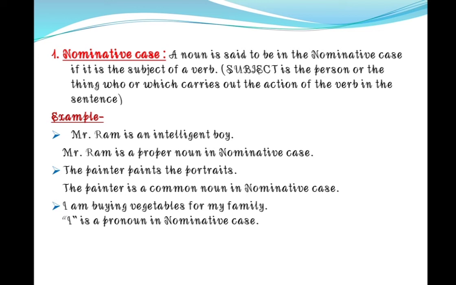For example, Mr. Ram is an intelligent boy. Mr. Ram is a proper noun in nominative case. Here you can see Mr. Ram. The painter paints the portraits. Where is the noun? The painter is a common noun in nominative case. I am buying vegetables for my family. I is a pronoun in nominative case.